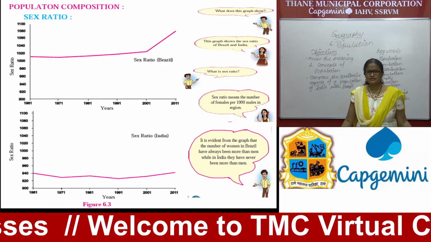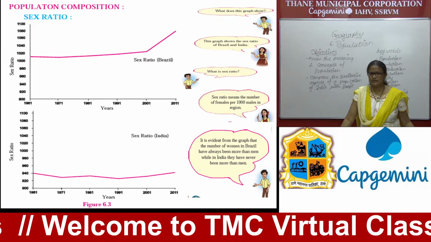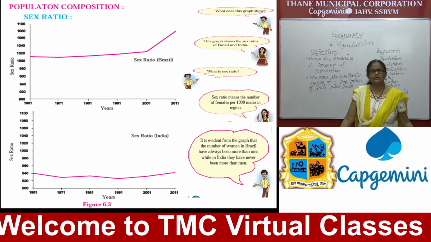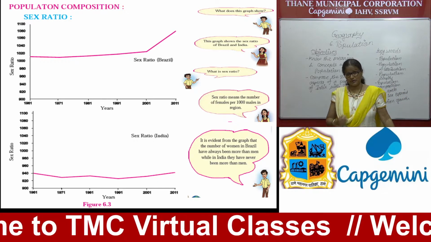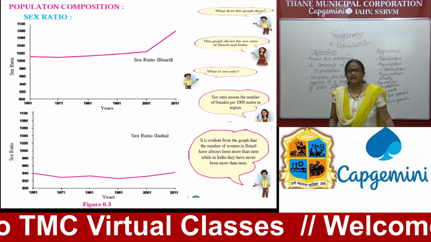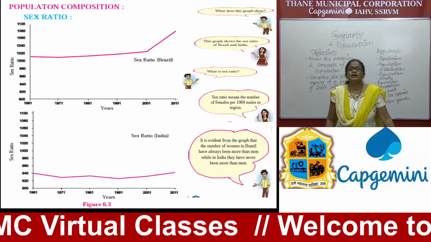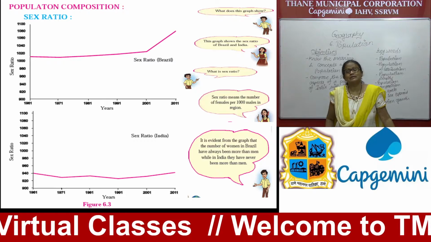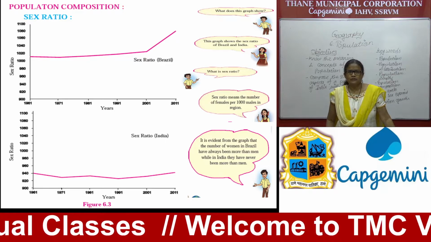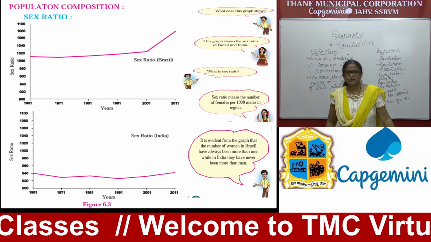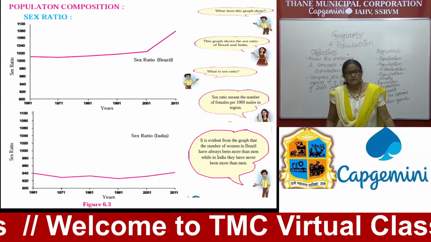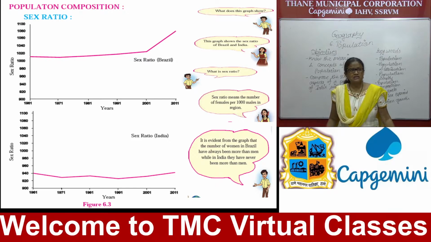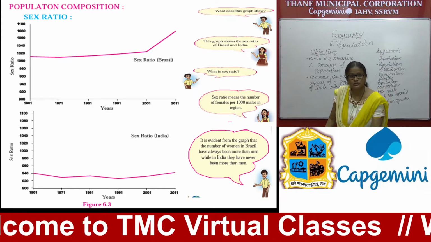What are the factors responsible? There are various factors. Even now our society is male dominated, and the male's presence in our family is very important, and as a result you find here the number of males is more than females. So around 913 females per thousand males. So this indicates our sex ratio is not equal.